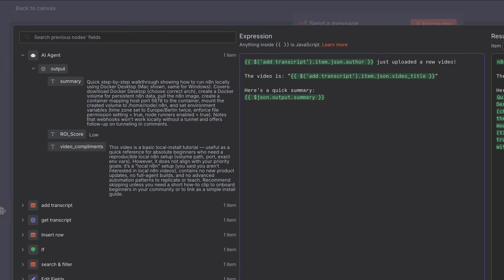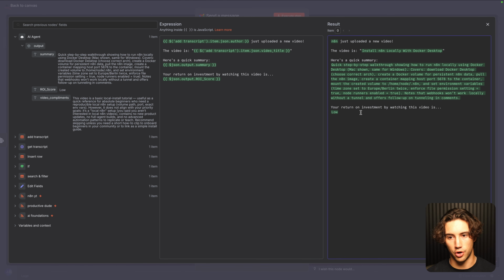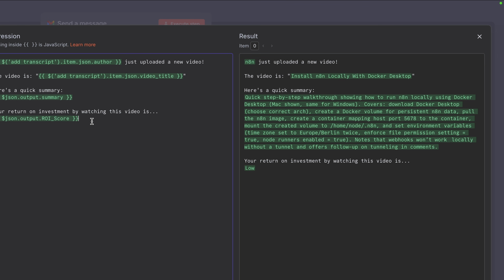And then I can put your return on investment by watching this video is, add some suspense there. And then I'll drag in the ROI score and enter down. So now it'll say this, your return on investment for watching this video is low, since it's the quick step-by-step install guide with Docker.